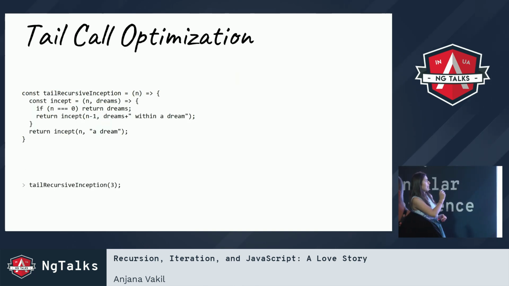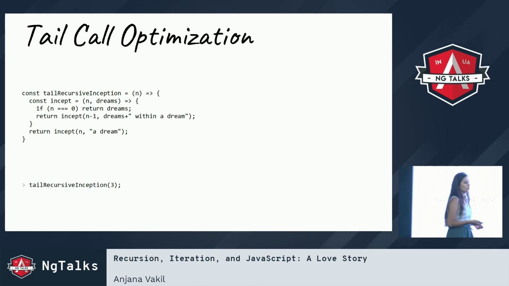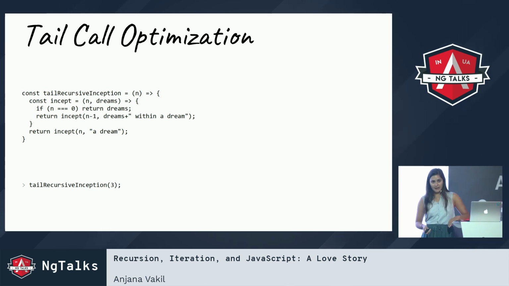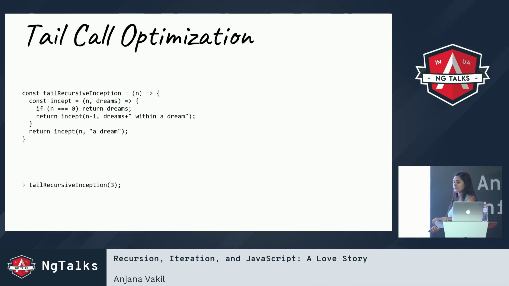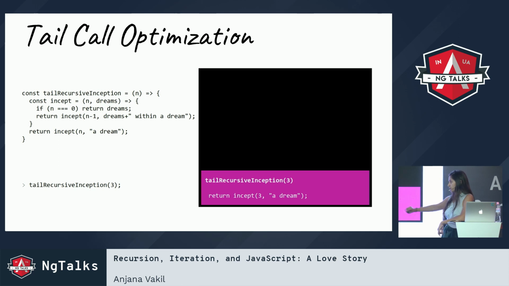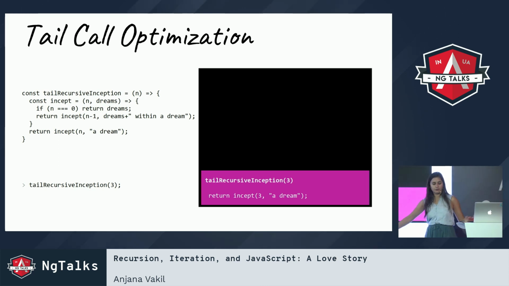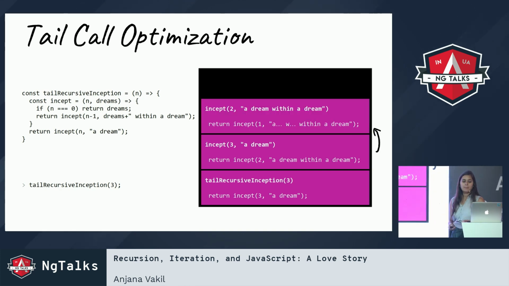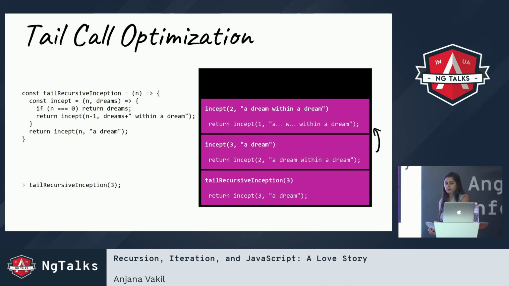So now, I've got my tail recursive inception function. What happens when I run it if I have a tail call optimized JavaScript engine? All right, so I run tail recursive inception with input 3. I've got my stack. I have this frame for my tail recursive inception function, and all it does is call my incept function. So now I get a new frame for the first call to incept, which has n is 3, and the accumulator, which I'm going to start out with that base case, a dream. That's going to make a recursive call to incept of 2 with a slightly longer accumulator, because we've added on one layer of dreams. And so I get a new stack frame for my call to incept of 2.